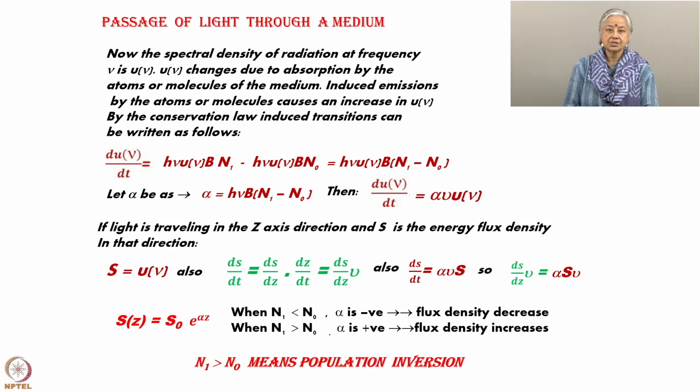Just focus on this equation, S z. As the photons are traveling along the z direction, you are exponentially, e to the power alpha z, extracting energy from it. You are exponentially increasing the radiation that is coming out. Now the flux density decreases if alpha is negative, and the flux density increases exponentially if alpha is positive. So you see the value of alpha.